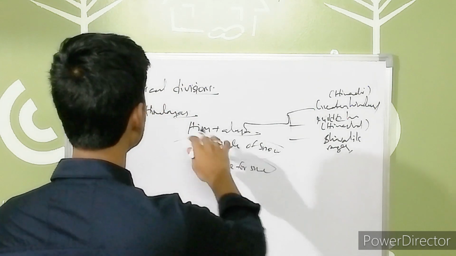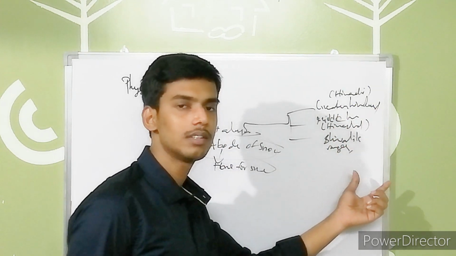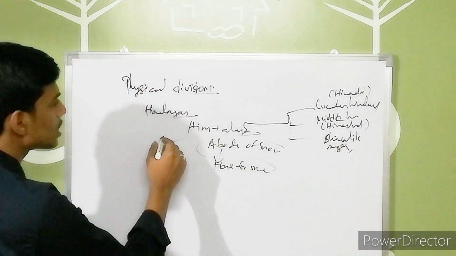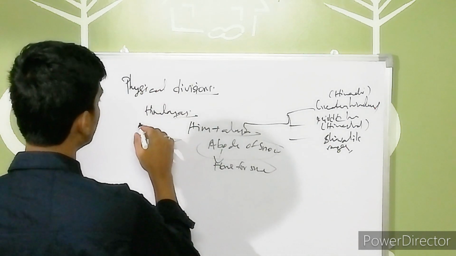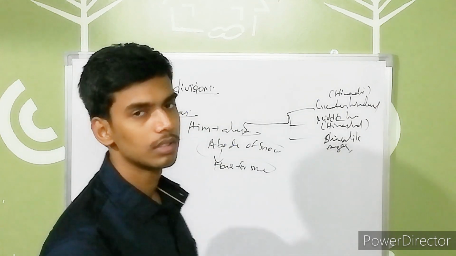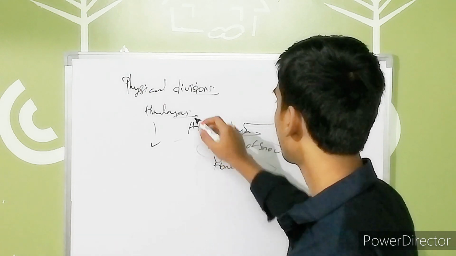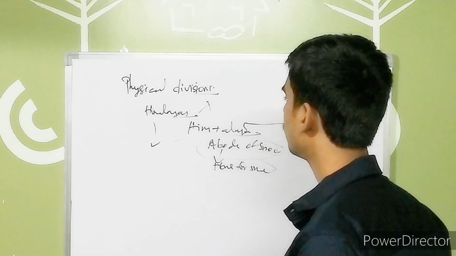So these are the main classifications regarding the Himalayas. These are very snow dense areas, so it's not suitable for cultivation due to its wasteland area.